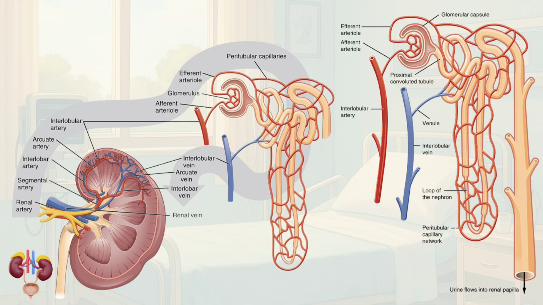All of these structures work together to remove waste, reabsorb useful substances, and regulate the balance of water and electrolytes in the body. In simple terms, the nephron is where the real work of the kidney happens. It's like a tiny filter that cleans the blood and produces urine.